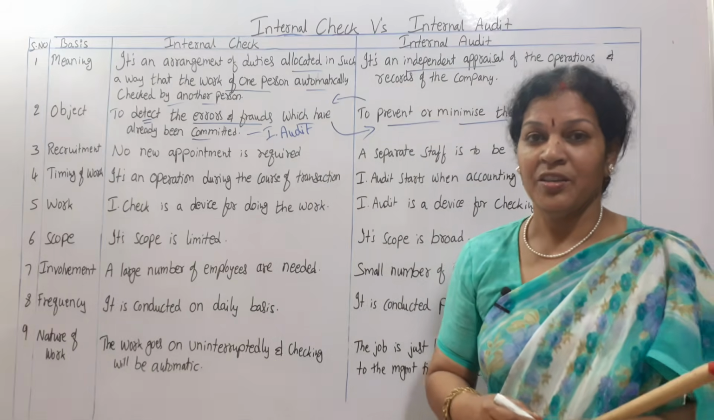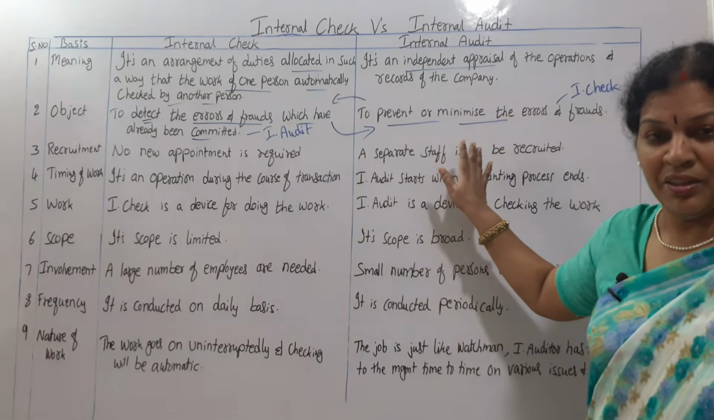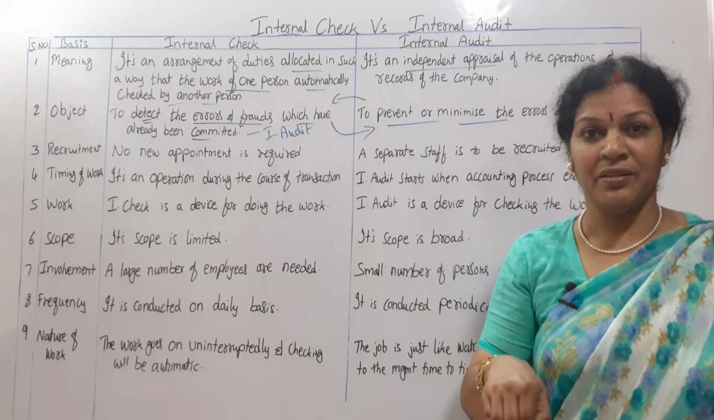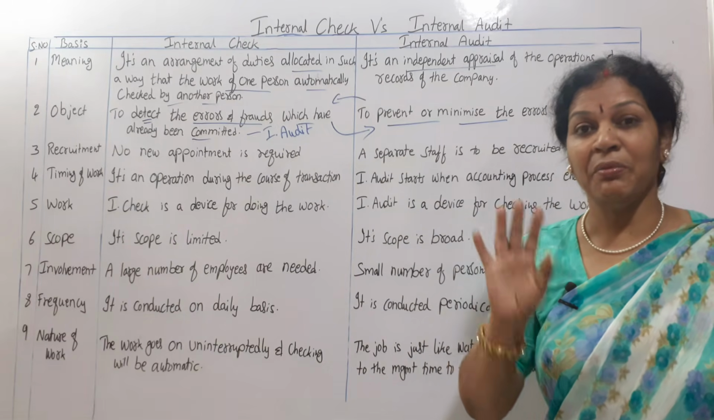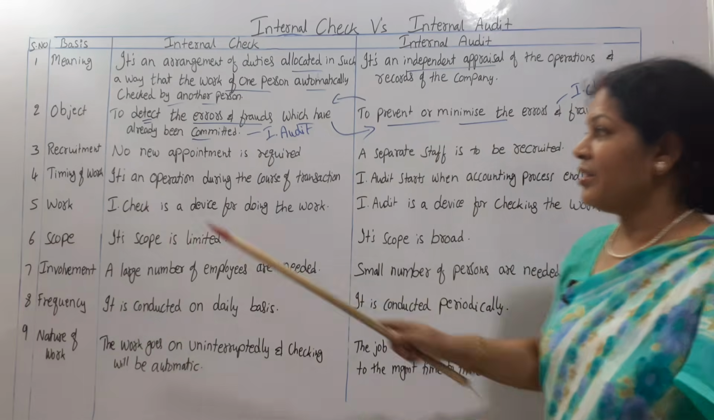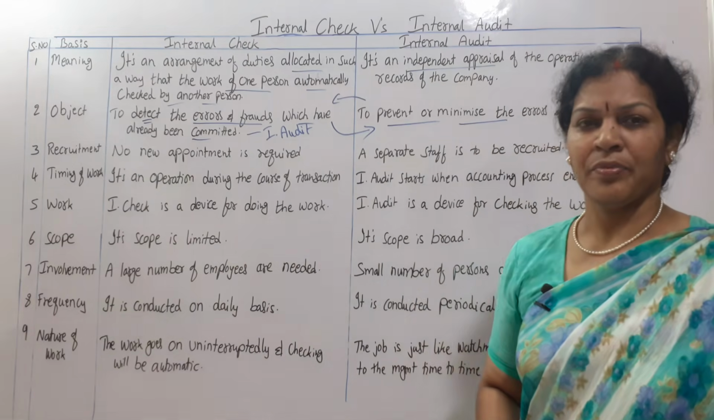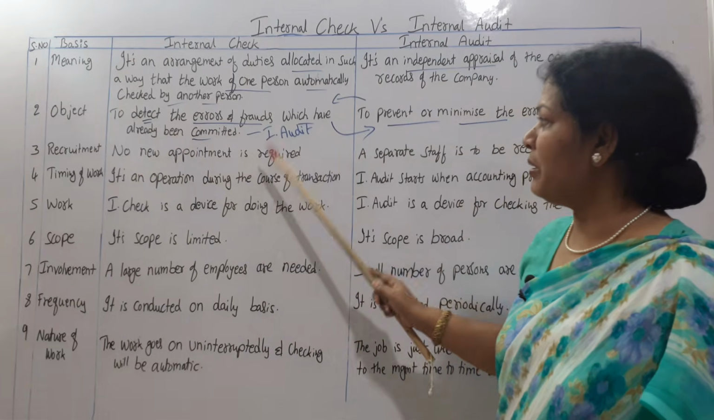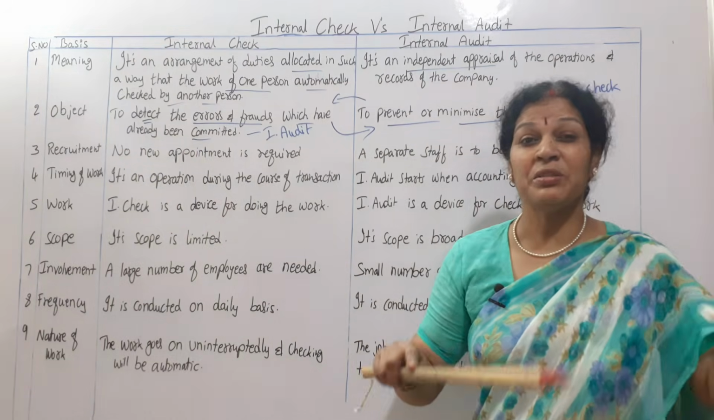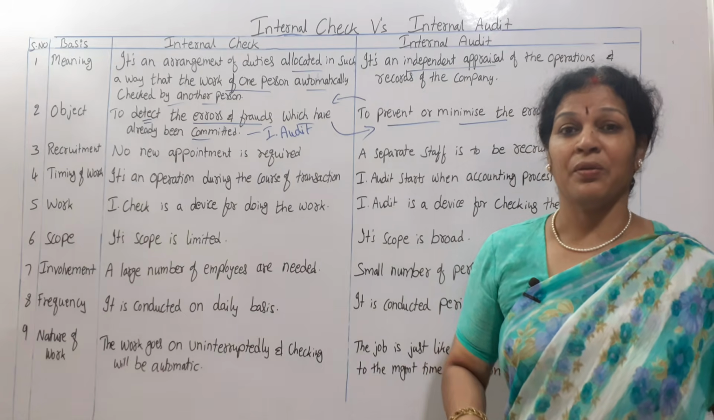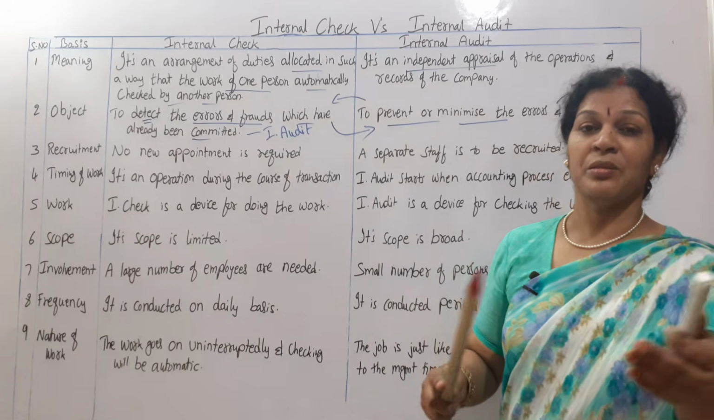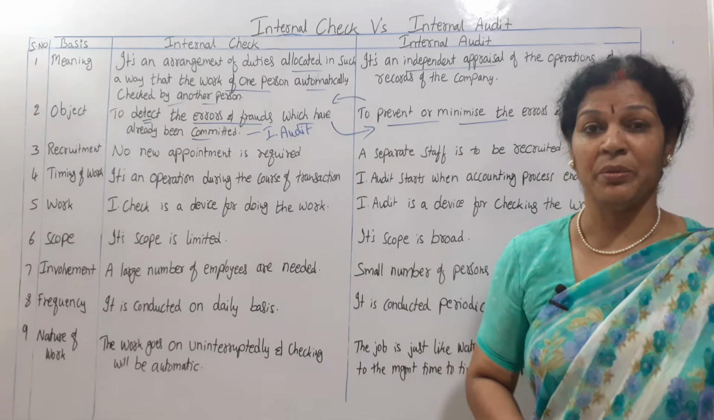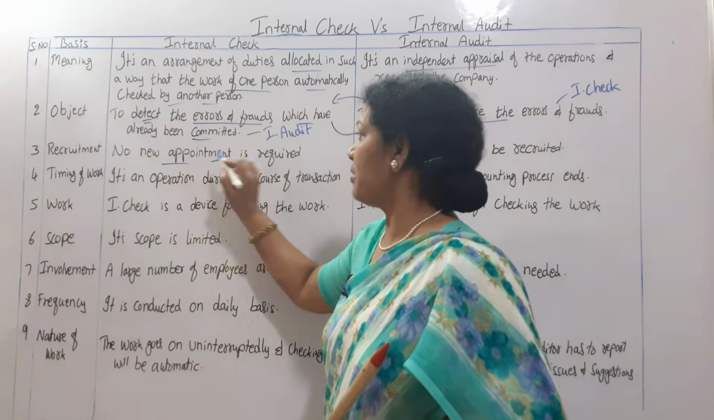Am I clear? So at the same time we are checking it, that is why we can prevent it immediately, but this has already taken place, that we want to detect. Third one, recruitment. Recruitment of internal check: no new appointment is required because the same staff are recording the transactions and the same staff are automatically checking the transactions. No need of any special appointment.